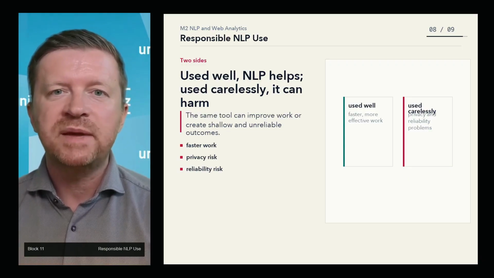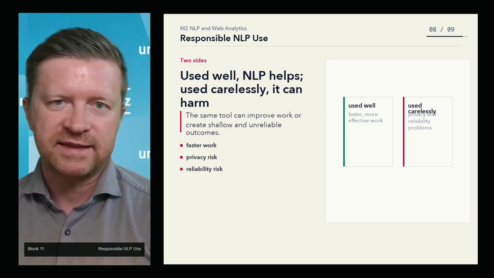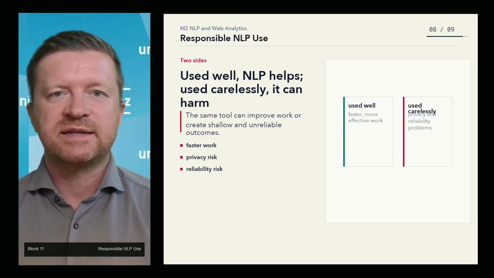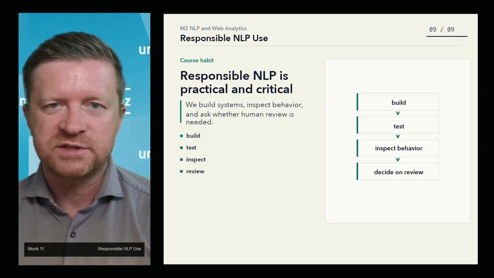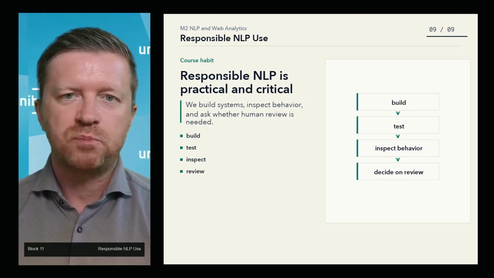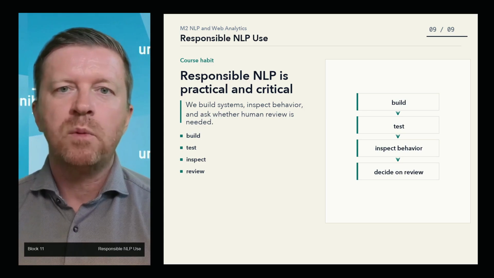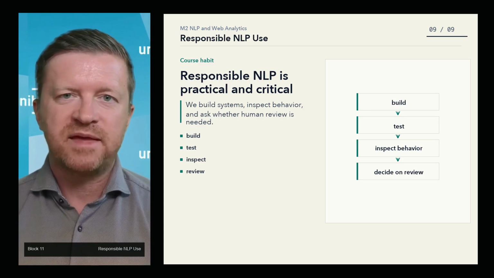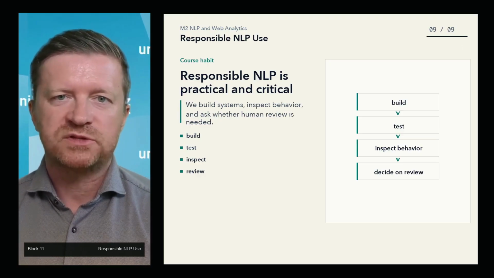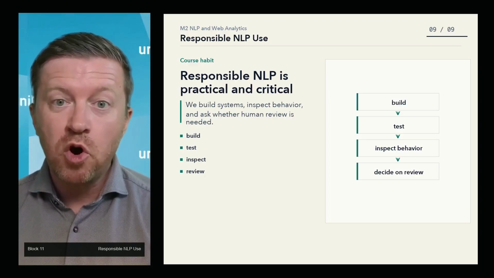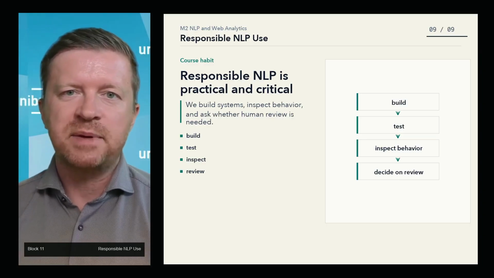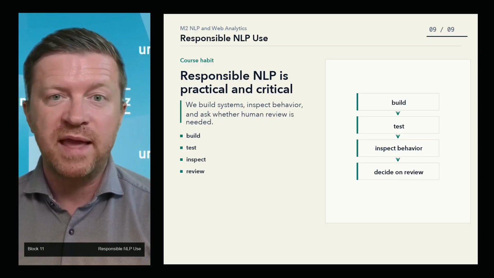Used well, NLP tools can make us faster and more effective. Used carelessly, they can create privacy problems, shallow understanding, or unreliable outputs. Both sides matter. For this course, that means we will treat the tools practically but not naively. We will build things, test them, and inspect their behavior. At the same time, we will keep asking whether the model output is reliable, whether the data is appropriate to use, and whether the system should include human review. That habit is part of working responsibly with NLP.